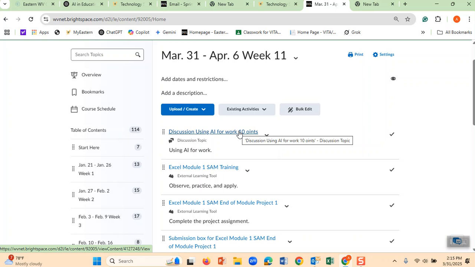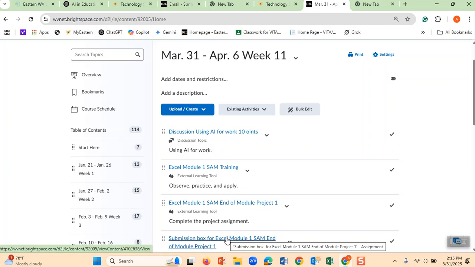If I go and look for a good video to teach you how Excel works, although for this week I try to create my own video for you. But at the same time, you can go and ask ChatGPT, I am trying to learn Excel and it is difficult. In this Excel, we are learning, suppose, how to use formulas or whatever the subject is. Can you find some good videos for me? Maybe I should create an assignment. I am going to put another discussion here. And in that discussion, I will ask you all to go to ChatGPT and find some videos about what we are covering this week and post it for yourself, for other students. Here you go.